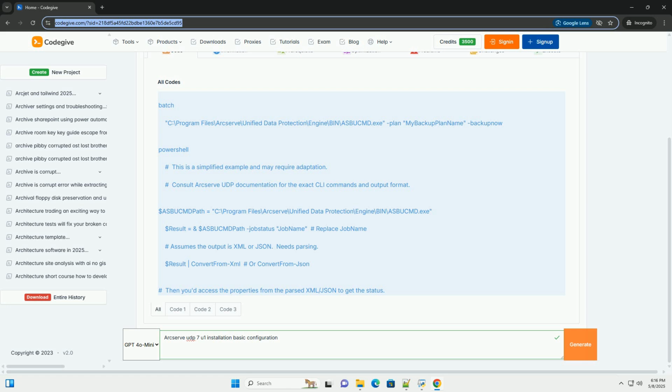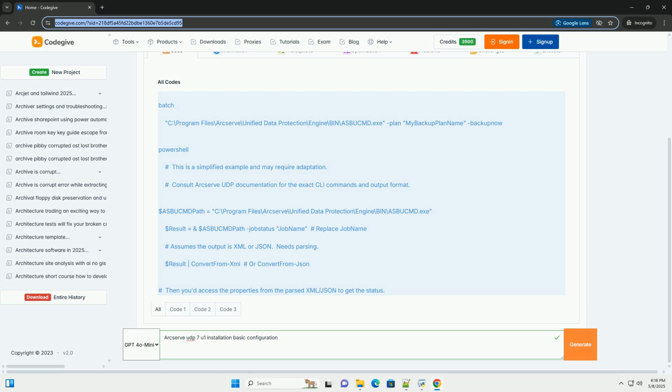Arcserve UDP Gateway. This is used for cloud storage and is needed if you plan to utilize cloud-based backups. For a basic installation, select Arcserve UDP Console and Arcserve UDP Recovery Point Server, RPS, on the main server. Select Arcserve UDP Agent on the machines you want to protect. Click Next. 5. Installation folder. Specify the installation directory for Arcserve UDP. The default location is usually fine, but you can change it if needed. Click Next. 6. Database configuration.